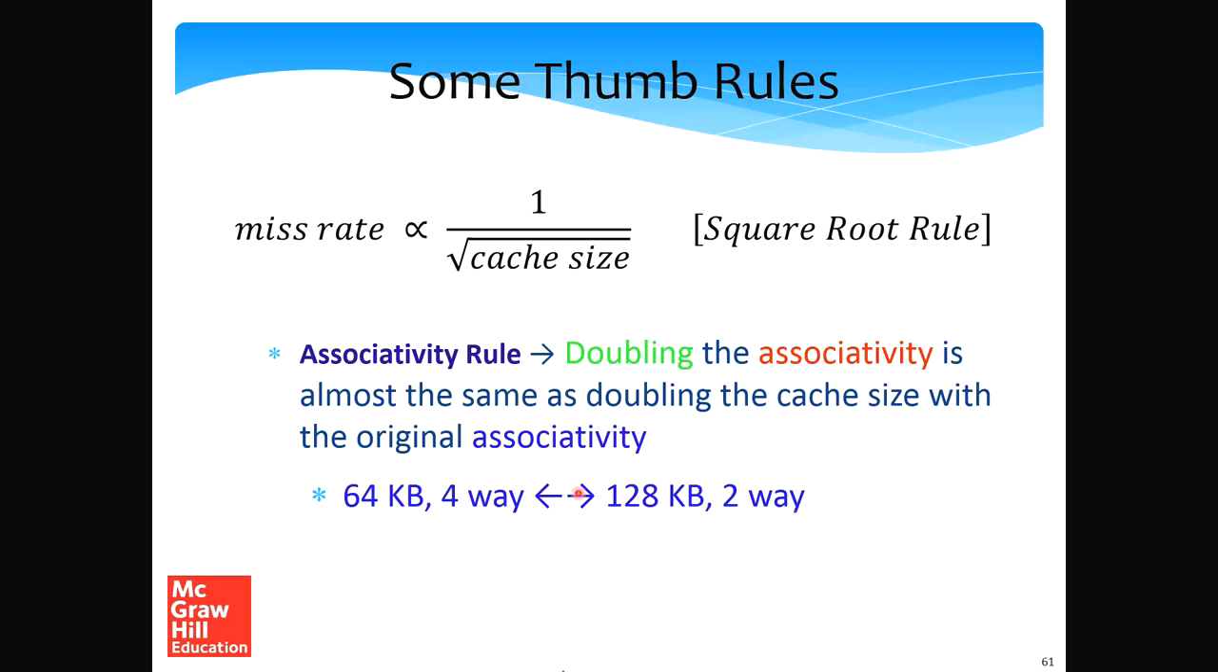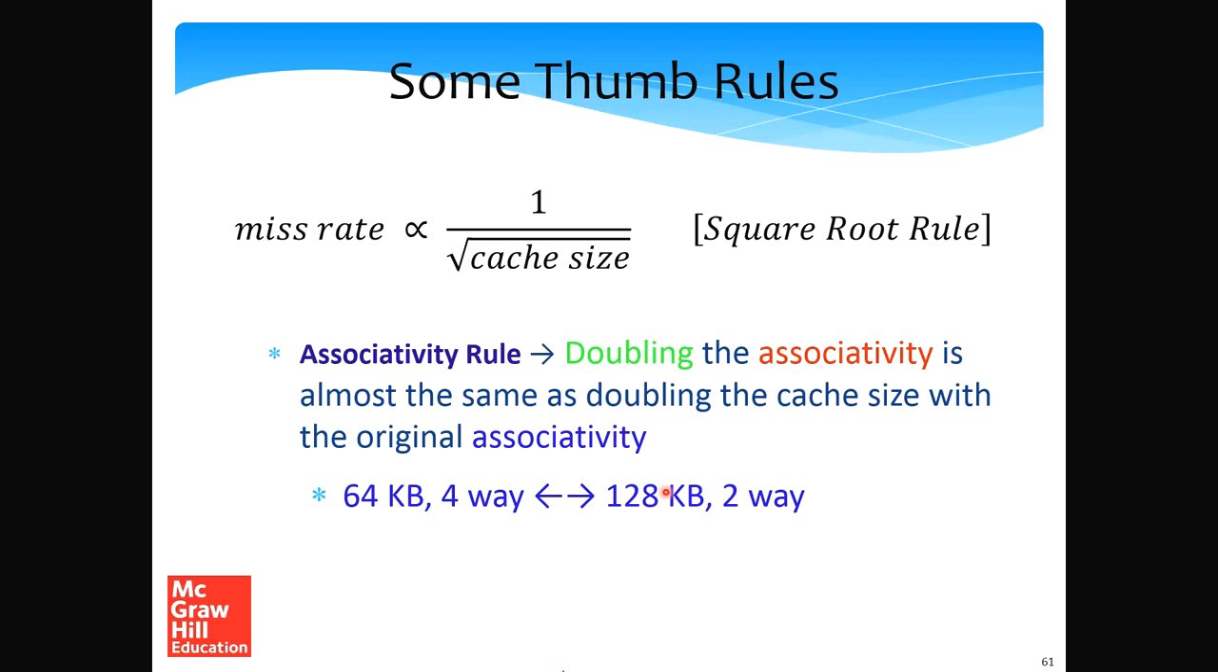So what are we doing? We are doubling the cache size and reducing the associativity by half. If we go the other way, doubling the associativity from two-way to four-way is the same as keeping the original associativity but doubling the cache size. So, these two rules are approximate, and can be used whenever required.